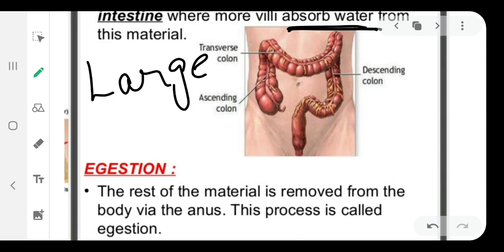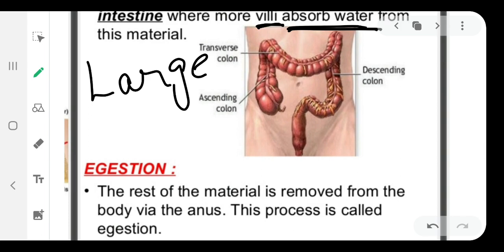As I told you, the complete digestion and absorption process has taken place in the small intestine. So the process which takes place in the large intestine is absorption of water. Whatever food has been passed into the large intestine, it is having mainly a large amount of water. So that water is being absorbed with the help of villi.